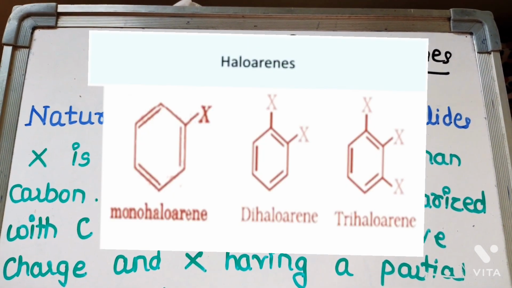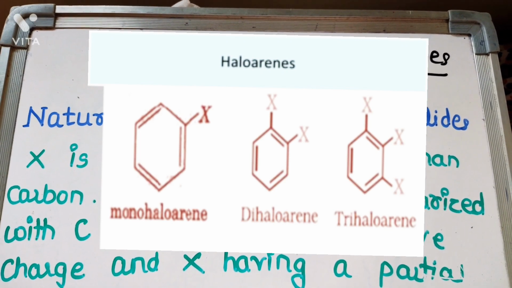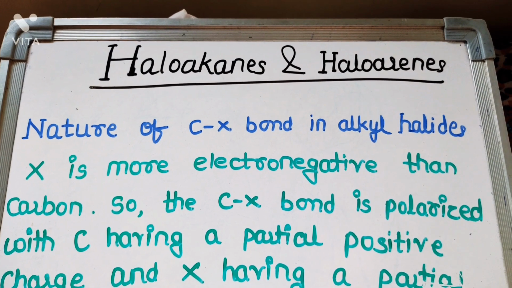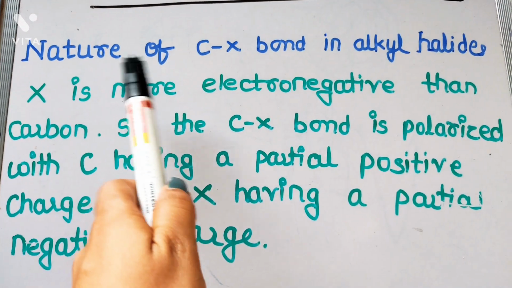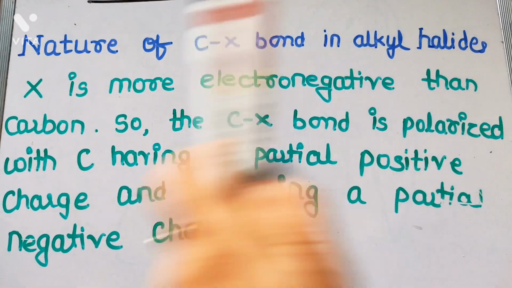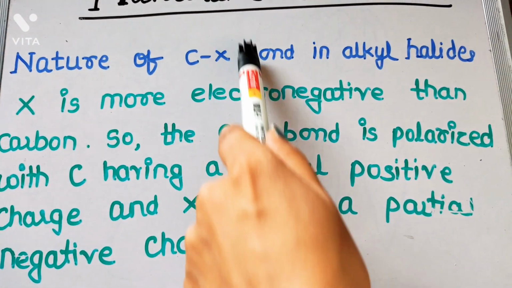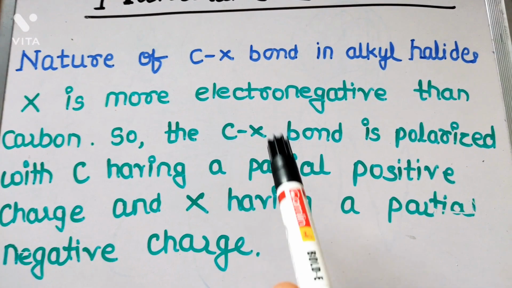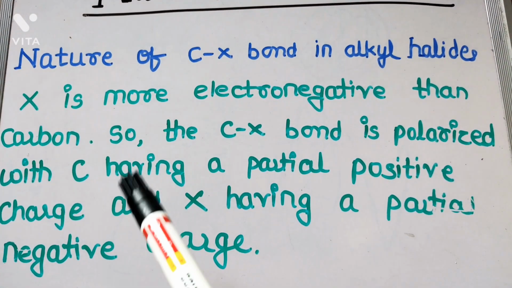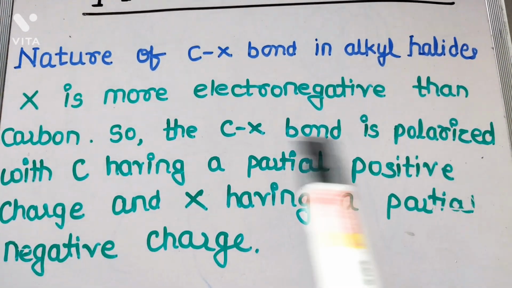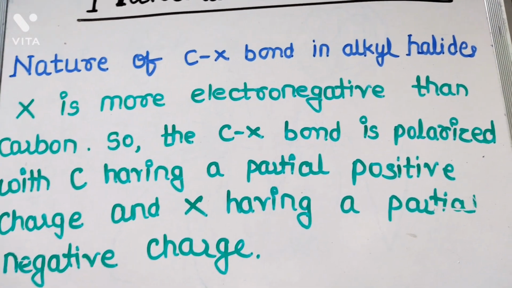The haloarenes are different from haloalkanes because they exhibit many differences in method of preparation and properties. Nature of C-X bond in alkyl halides. So X is more electronegative than carbon. As you can see, X is more electronegative. So the C-X bond is polarized with carbon having a partial positive charge and X having a partial negative charge, as we can write here.